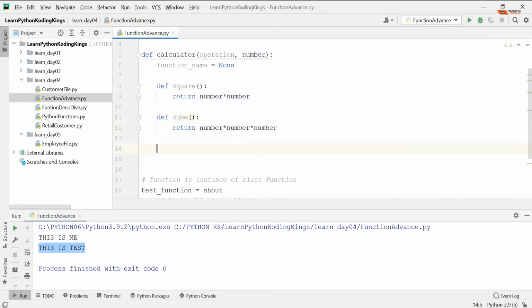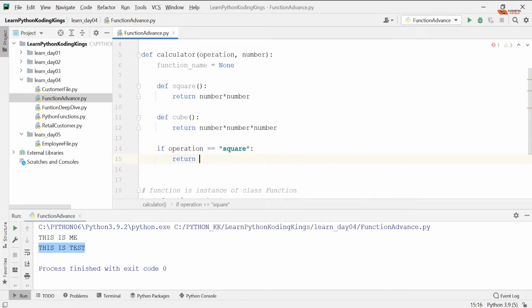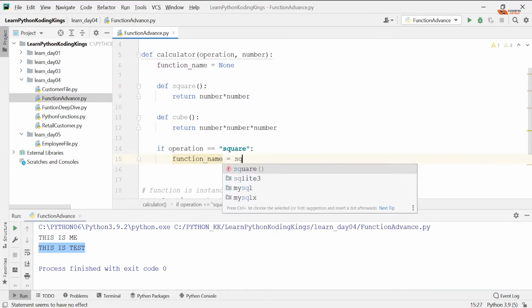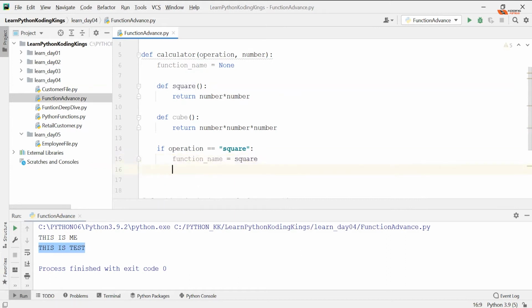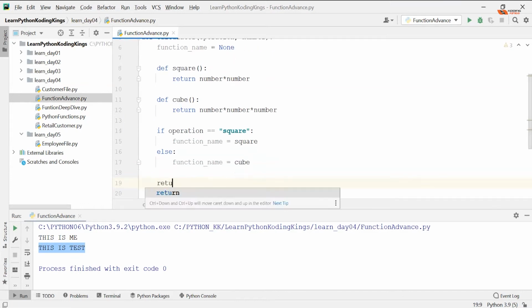So now I will write a condition. If operation is equals to square, you say function name equals to square. Don't return anything. No brackets. Else, say function name equals to cube. Okay, and you finally return function name.